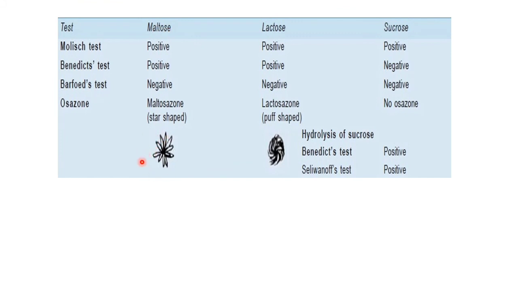Maltose will form star-shaped or sunflower-shaped crystals. Lactose will form powder puff-shaped crystals. Sucrose will not form any osazone because it is non-reducing. While on the hydrolysis of sucrose, there is a formation of glucose and fructose. It will give a Benedict test positive and Seliwanoff test positive. That is the comparison of maltose, lactose and sucrose based on various reactions.